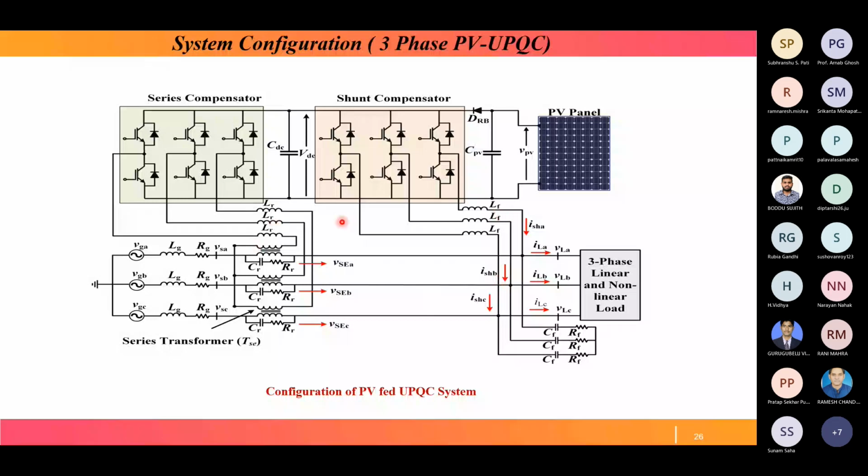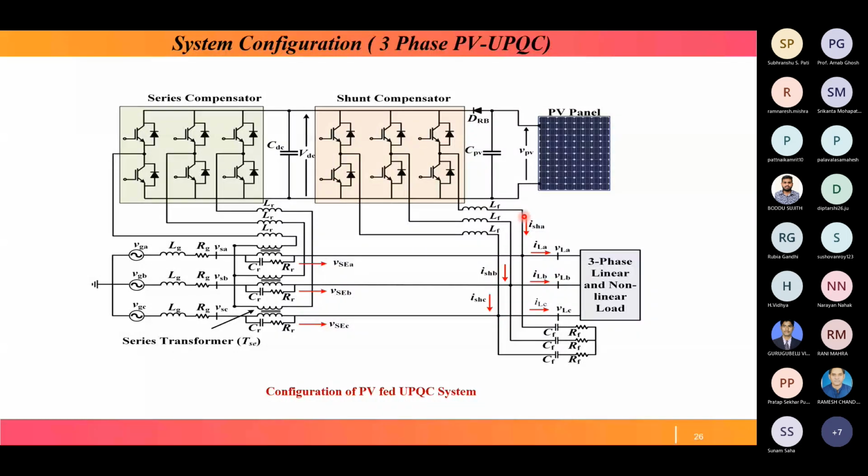So VSEA, VSEB, VSEC are the compensating signals fed through the transformer. ISHA, ISHB, ISHC are the compensating current signals fed at the VCC point to improve current quality. So this is regarding the configuration of PV fed UPQC.